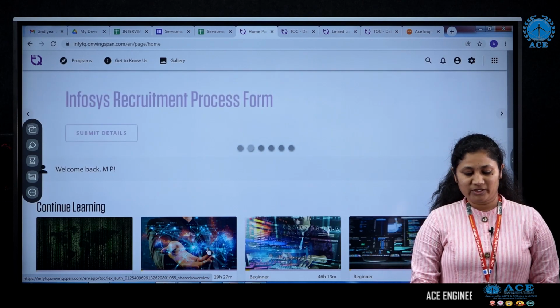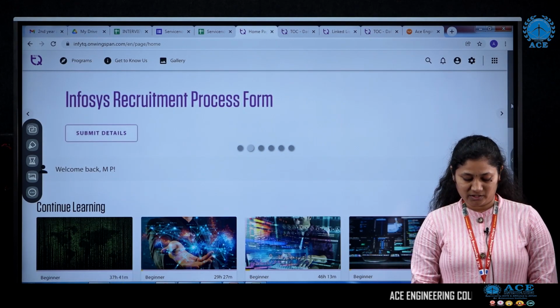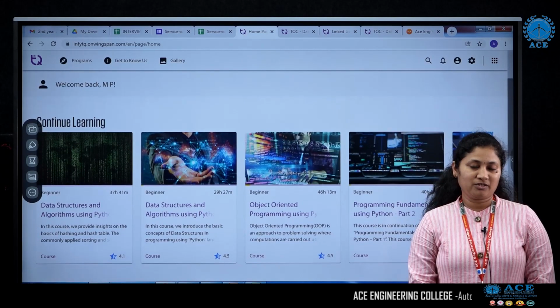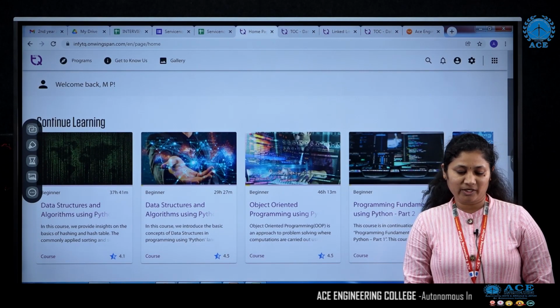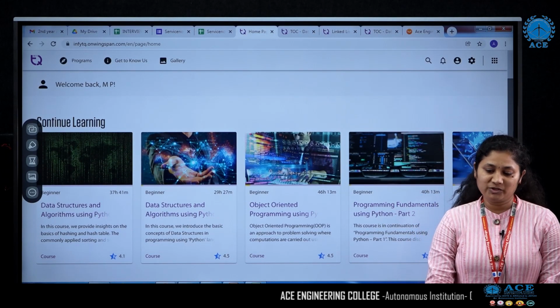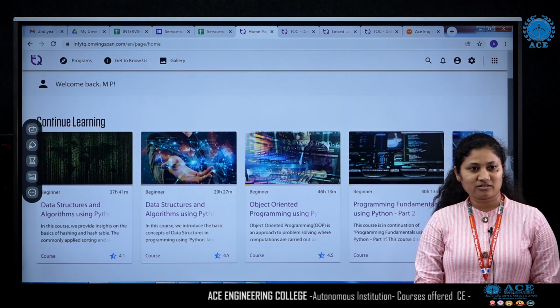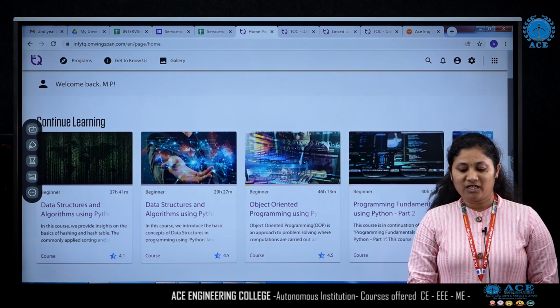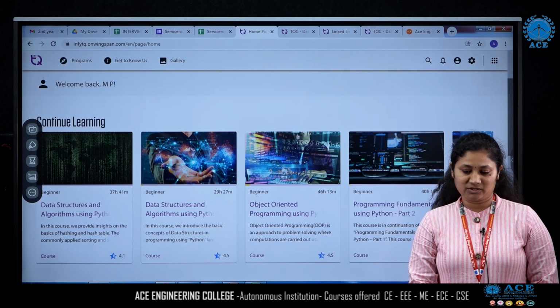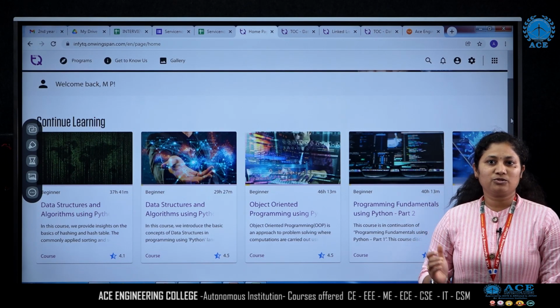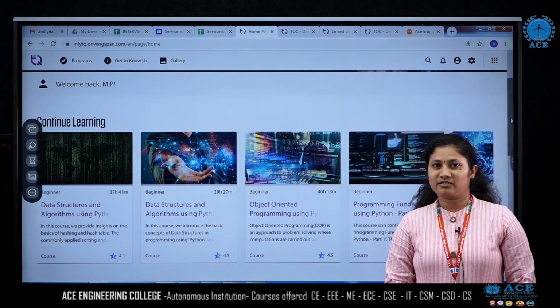So as you know, there are majorly 4 modules here in the InfyTQ platform. The first one being the basic Python programming, the second one being the object-oriented programming using Python, the third one is data structures and algorithm using Python, and the fourth one is database management system. So now let us go through data structures and algorithms.